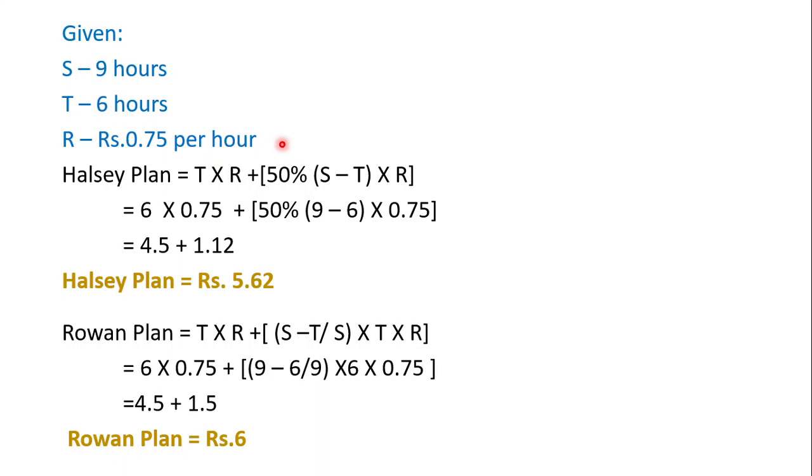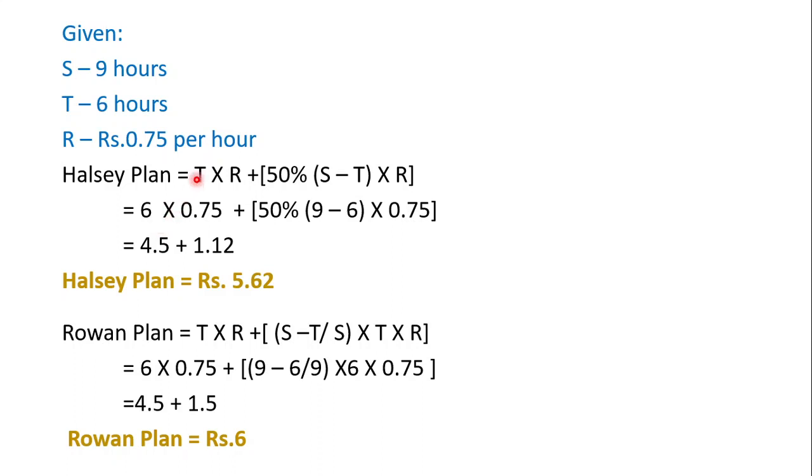per hour. Wholesale plan, the formula is, see in this problem also they have not specified the bonus rate, so we should take 50% only. T into R plus 50% of S minus T into R. This is the formula for wholesale plan, and keep on writing the things whatever is given.